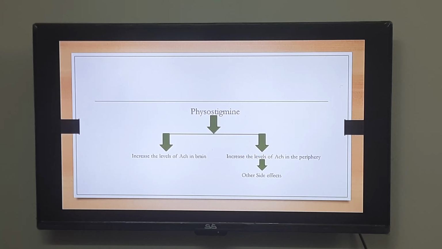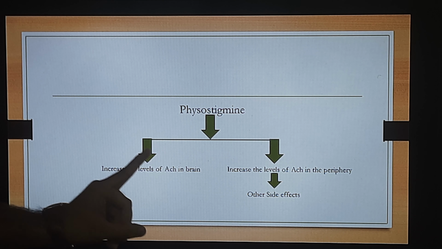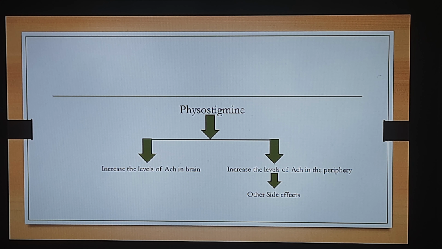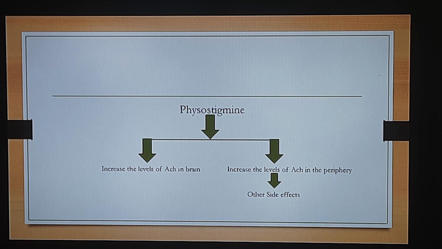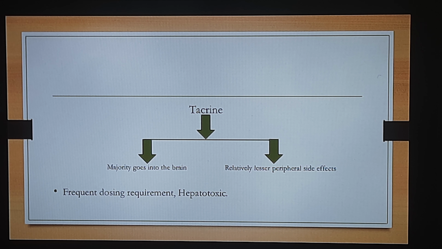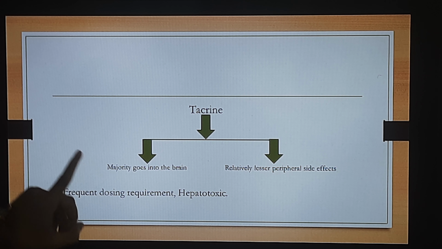So physostigmine increases the levels of acetylcholine in the brain, but also it increases the levels of acetylcholine in the periphery. And because of this increase in the level of acetylcholine in the periphery, there can be other side effect. So इसको tackle करने के लिए we can use one more important drug, and the name of that particular drug is Tacrine. Now Tacrine का advantage क्या है? Majority of this particular drug goes inside our human brain.